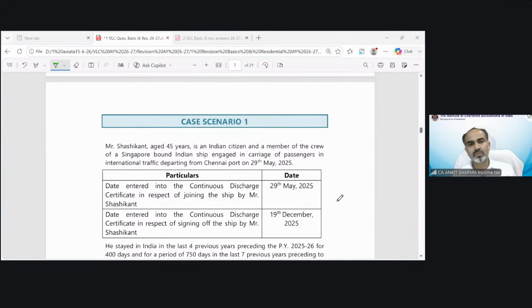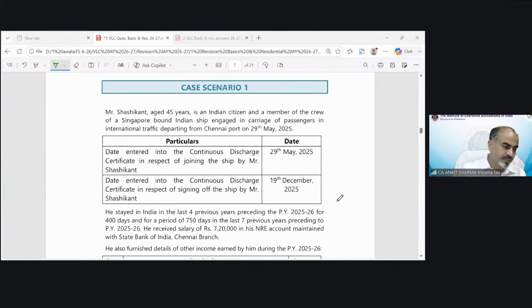Okay. So, case scenario. Mr. Shashikant, age 45 years, is an Indian citizen.